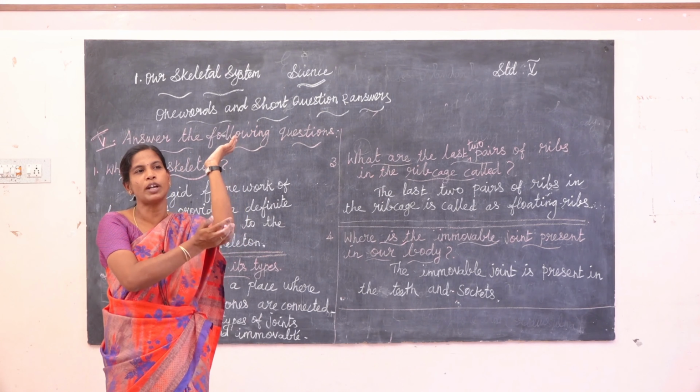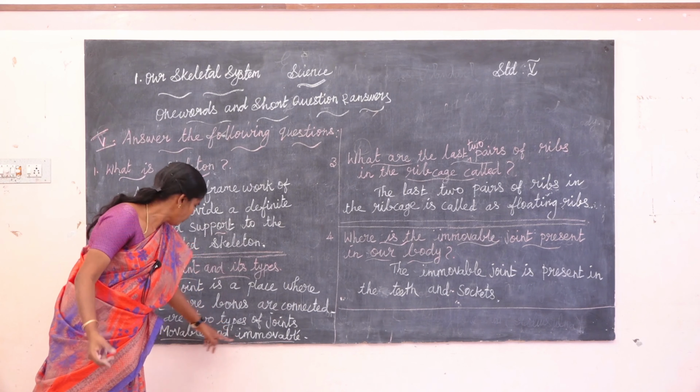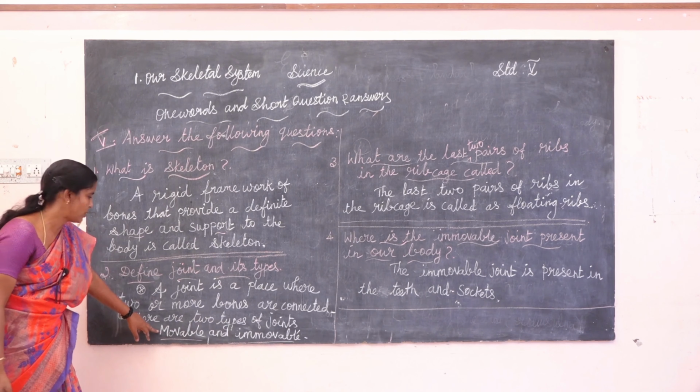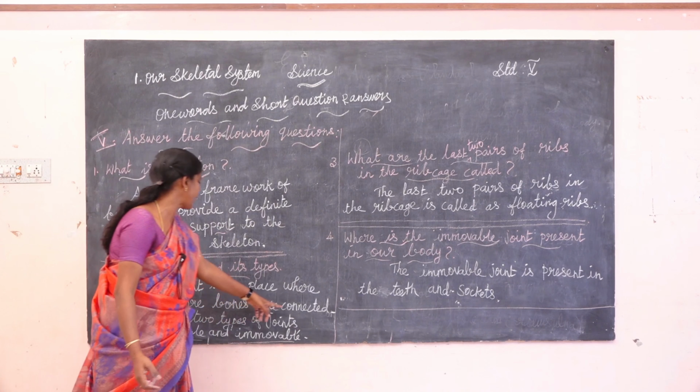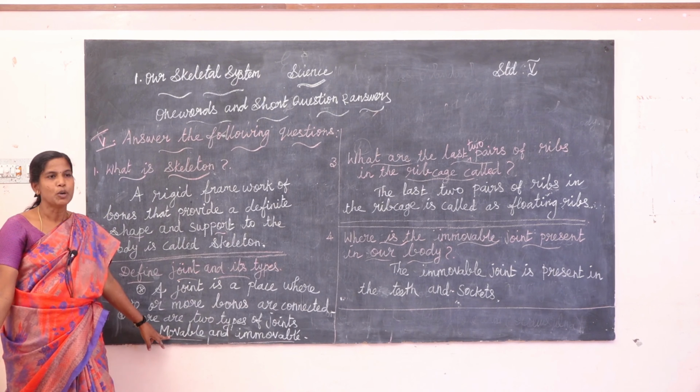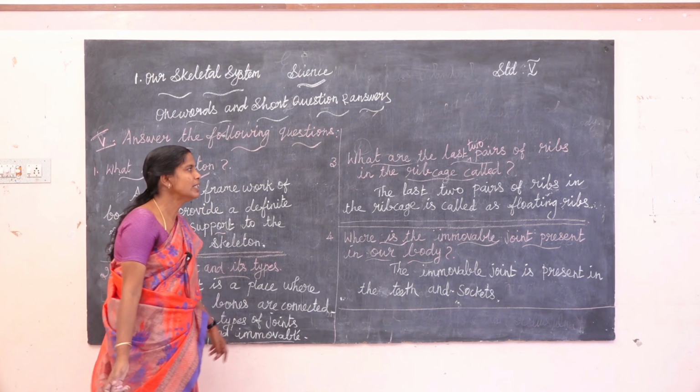There are two types of joints. First one, movable joint and immovable joint. Immovable joints move only a little. Movable joints move in many directions. One more time, repeat this question. A joint is a place where two or more bones are connected. There are two types of joints: movable and immovable joints.